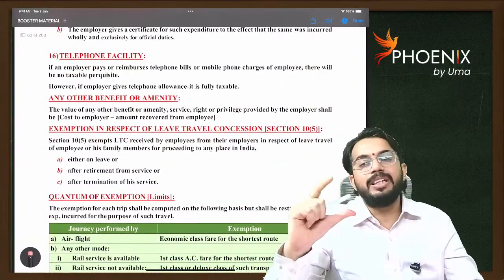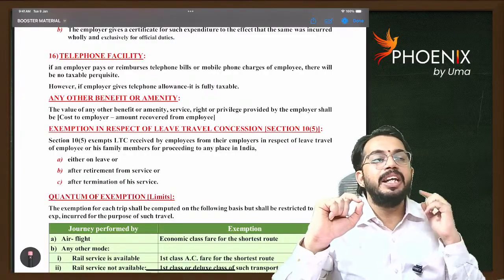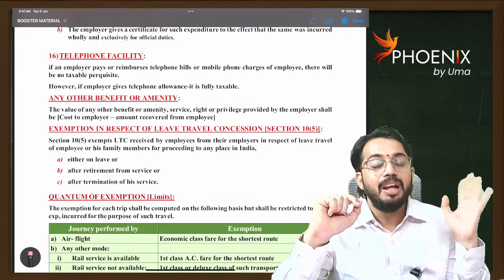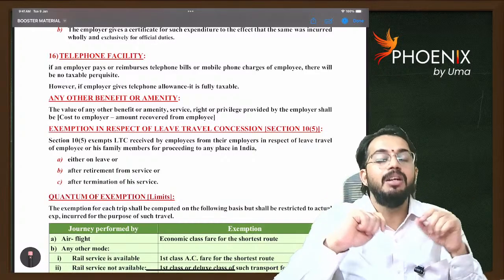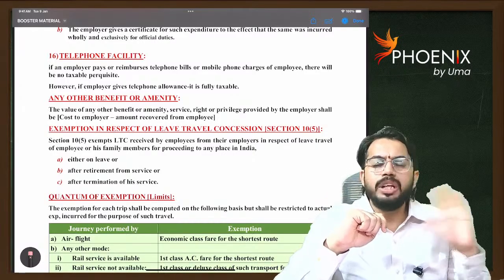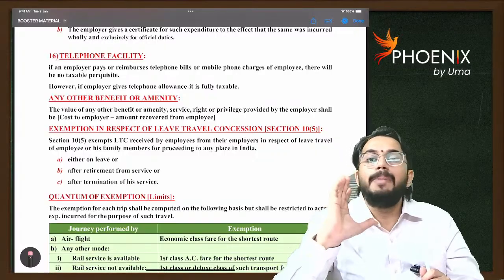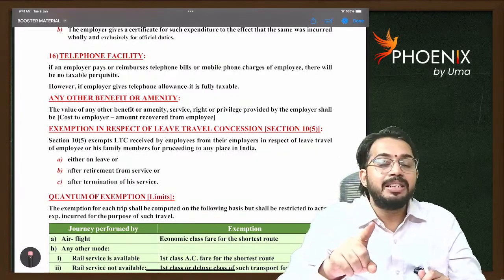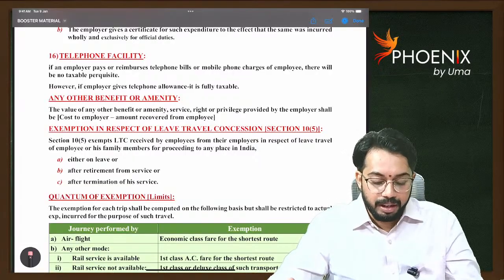Next, telephone facility. See, let's say mobile phone recharge is paid by Infosys directly. Then that telephone facility benefit is not taxable. But if Infosys is not doing the recharge and every month is giving 500 rupees to me for mobile recharge, that is a telephone allowance, and telephone allowance is fully taxable. Are you able to understand?